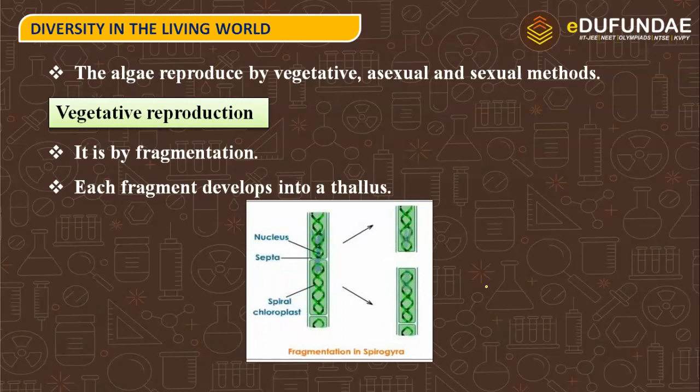So here we can see the structure of Spirogyra. Spirogyra is showing vegetative reproduction by forming two fragments, and these fragments will grow into a separate individual. So that will be the new individual, and this new individual forms a body that is called thallus.